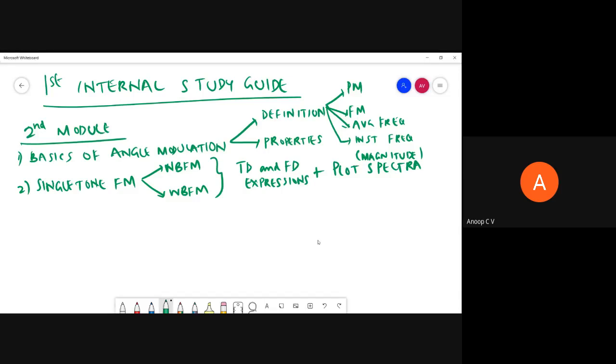Okay, fine. So this is what we have in single tone FM. From this, you should be able to either derive the expression for the time domain function or frequency domain function, or plot the spectra, or else you may get simple problems. You should be able to solve simple problems, the ones which I've discussed today, either using standard expressions,